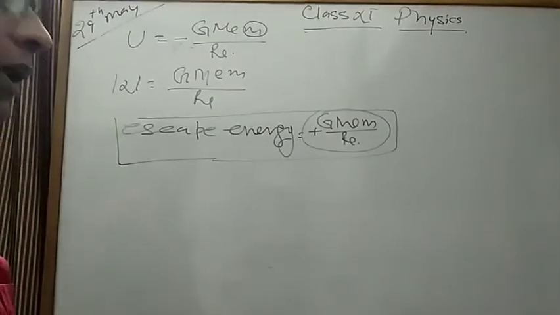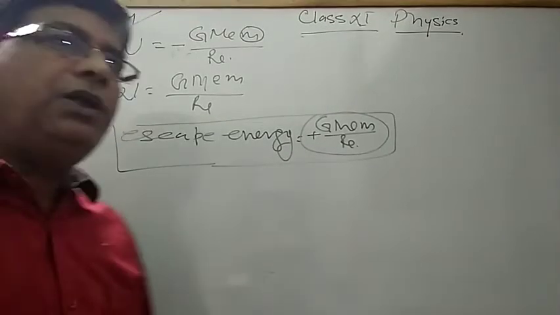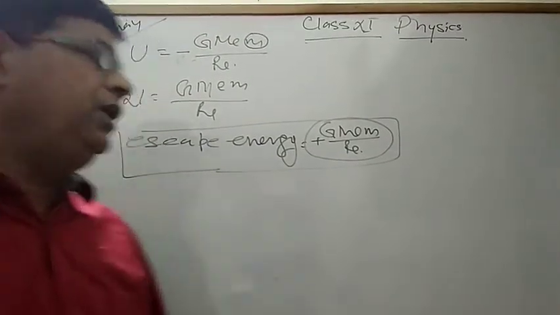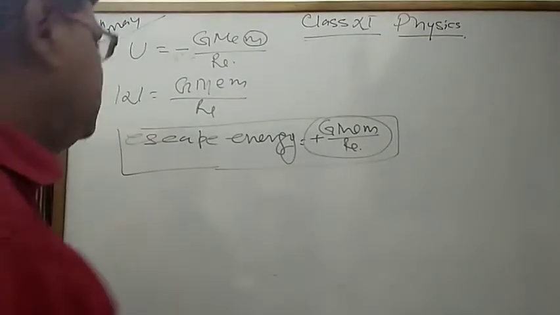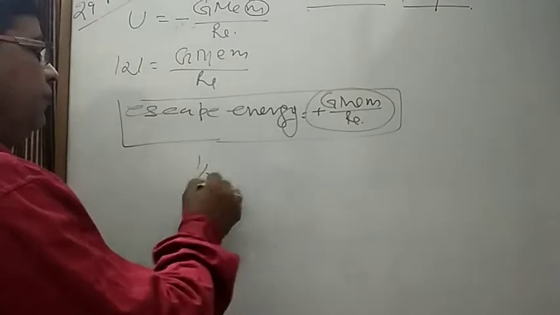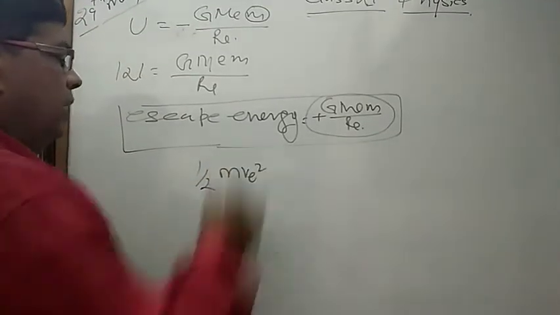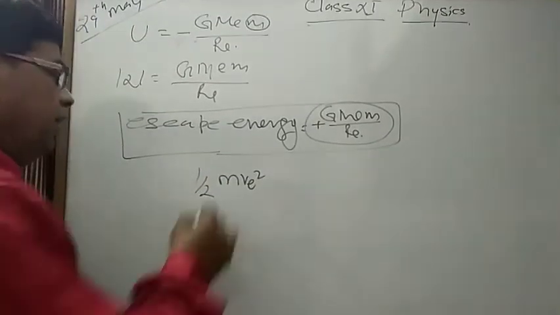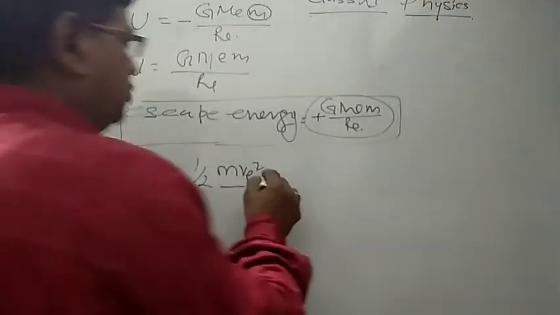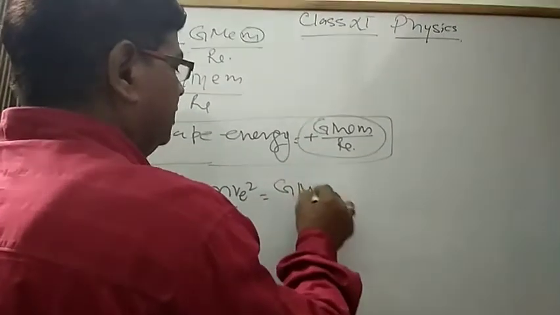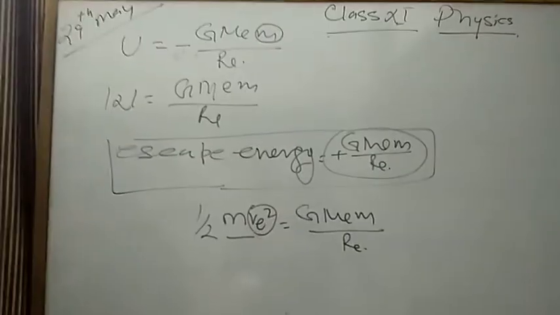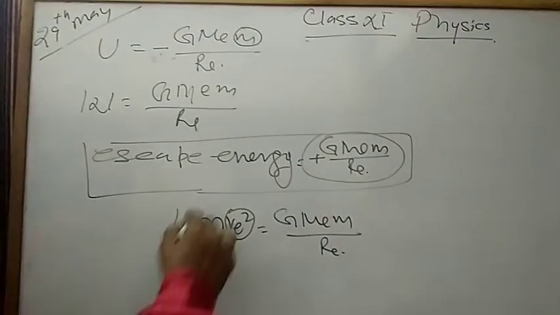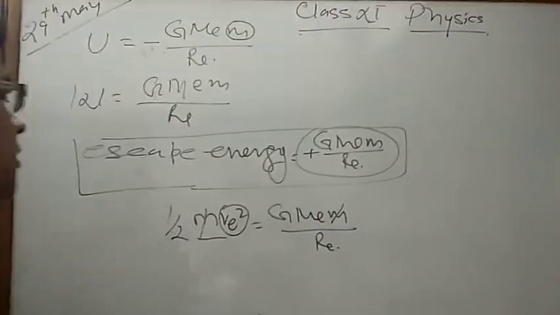Now, if the body is thrown with the velocity V_E, that is with the escape velocity, then its kinetic energy must be equal to half m V_E square. Okay, if this kinetic energy is equal to G M_E m upon R_E, obviously this velocity will be the escape velocity. m will cancel out.